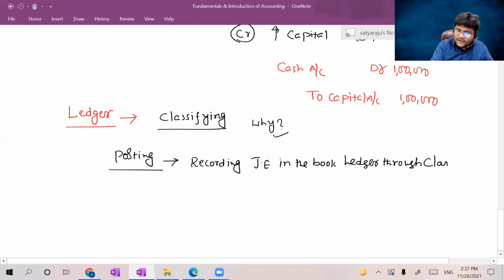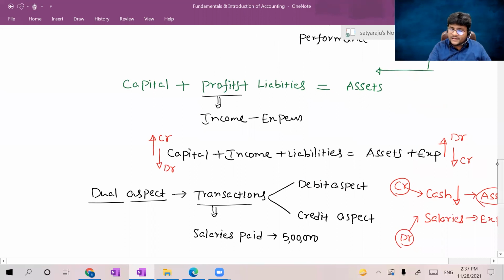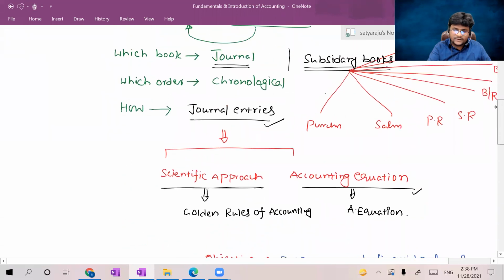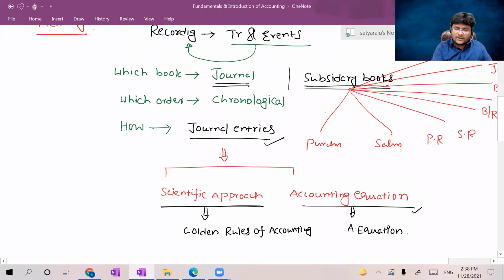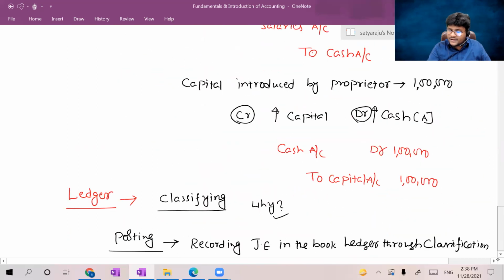Recording the journal entries in the book of journal is known as journalizing. Transactions and events recorded in the journal is known as journalizing. Recording the journal entries in the ledger through classification is known as posting.